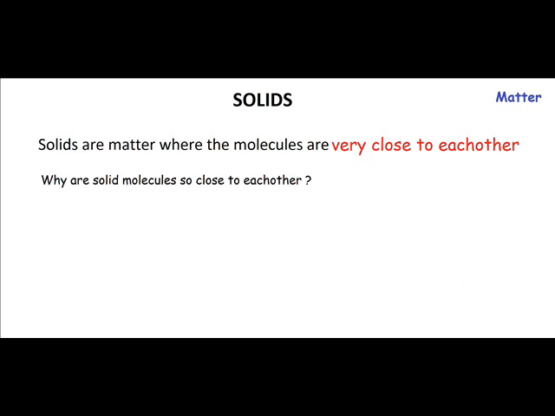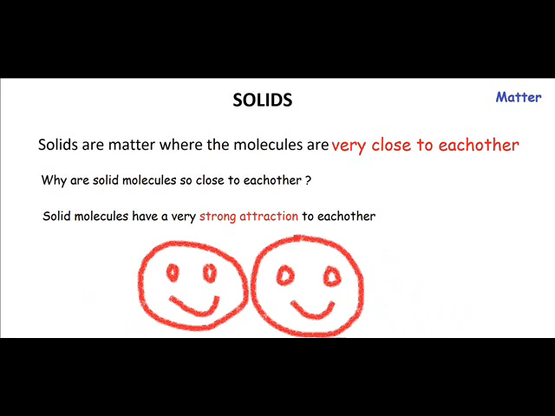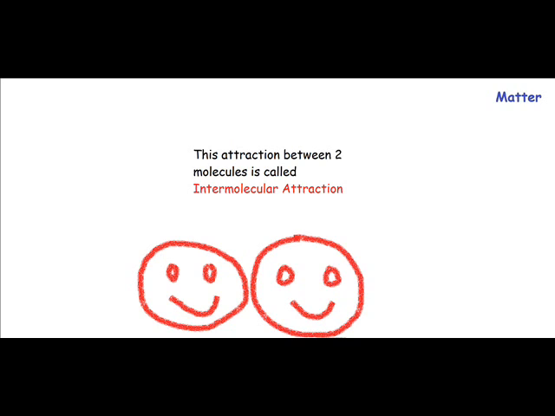Why are solid molecules so close to each other? Solid molecules are so close to each other because the molecules have very high attraction between them. The molecules always keep attracting each other. That's why the solid molecules are so close to each other. This attraction between two molecules is called intermolecular attraction or intermolecular force. So whenever two molecules attract each other, we say that there is intermolecular attraction or intermolecular force between them.